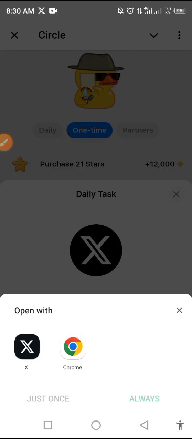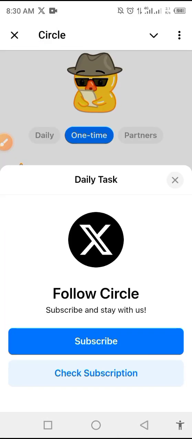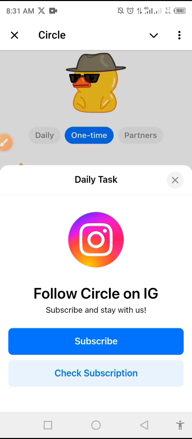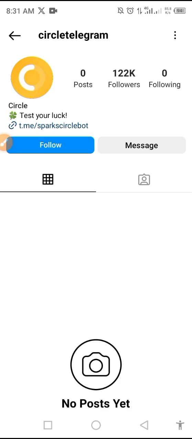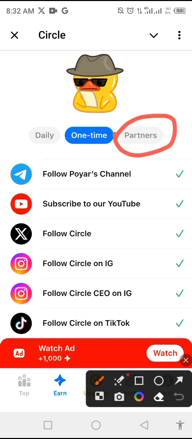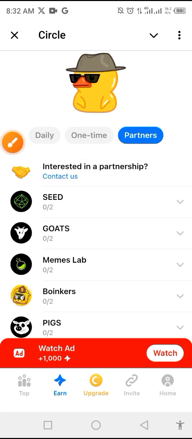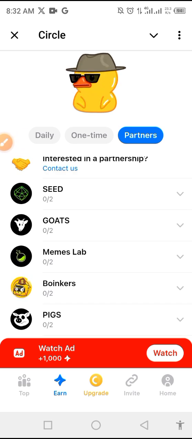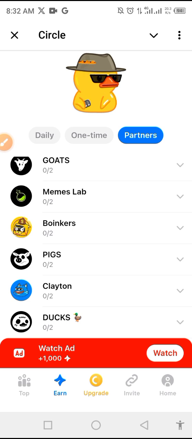So you follow them on X. I don't want to follow them because my X is having issue. You can just click, go back, check subscription. They're not actually verifying it. Okay, so I'm done with this task. You can go to partners to do the tasks. Okay, see all the tasks that they ask you to do. I've not done any one. You can do them, just do them to earn more points.